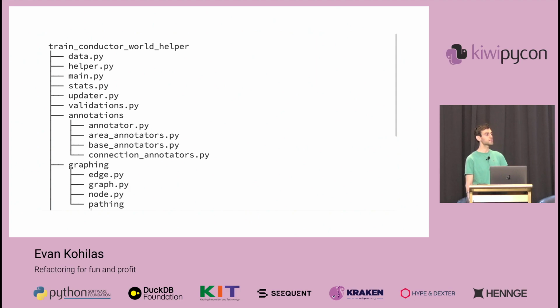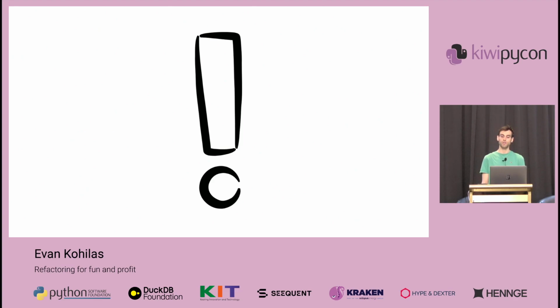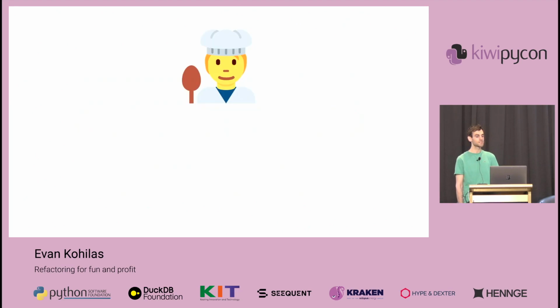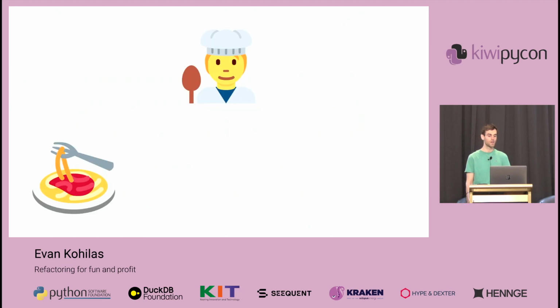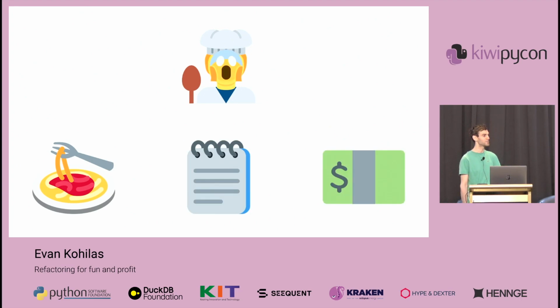In fact, if we look at the entire structure as a whole, we'll see how all of these classes and packages made it much easier to reason about all the different components of the project. Not only that, but it embraces another important programming principle, this time the single responsibility principle, which says that everything should only ever have one responsibility. Why? Well, in the same way that a chef at a busy restaurant won't have time to make food, take orders, and handle payments. It's just not doable.